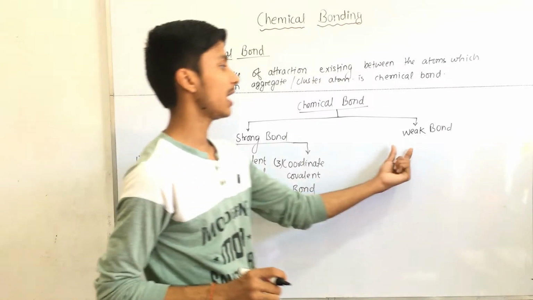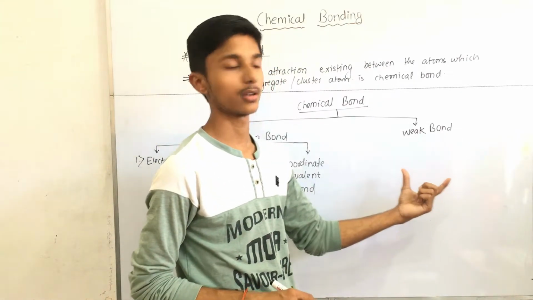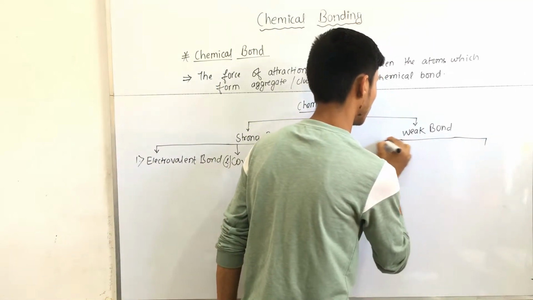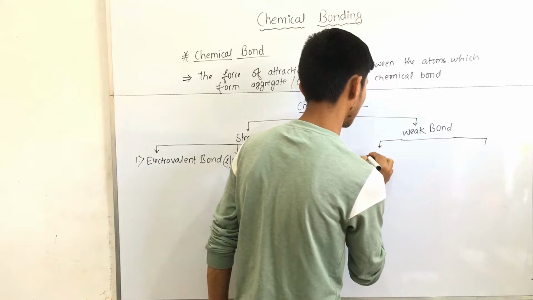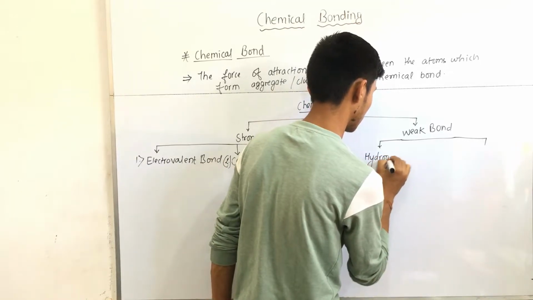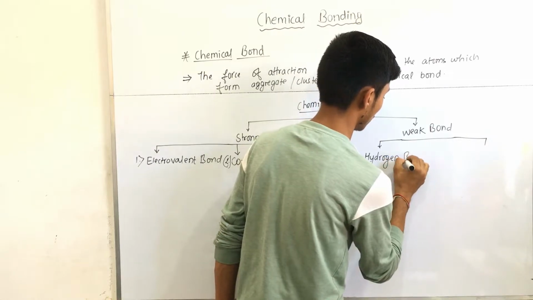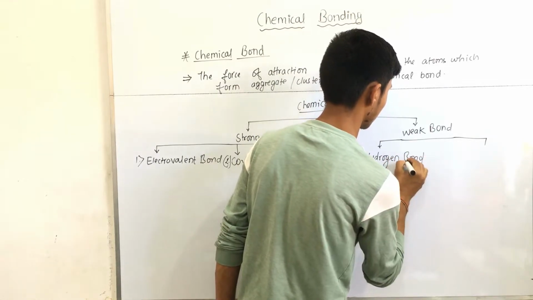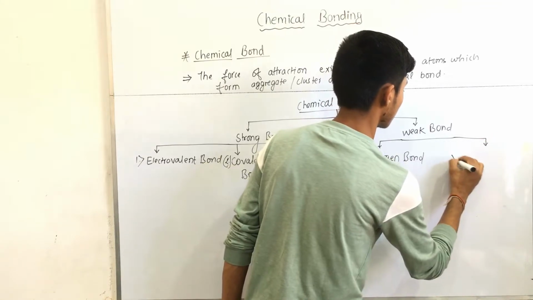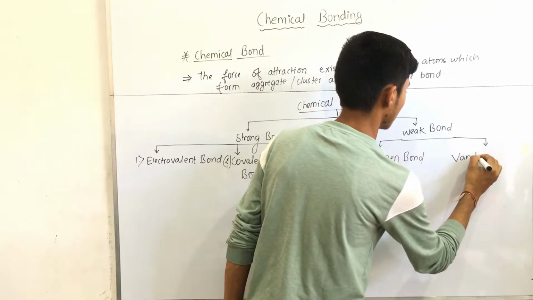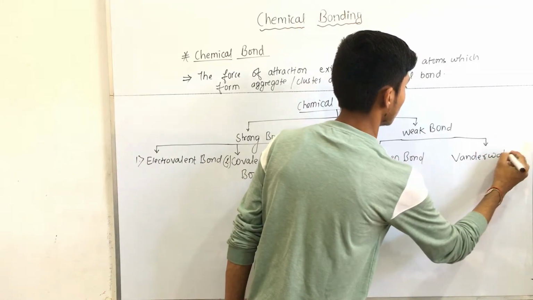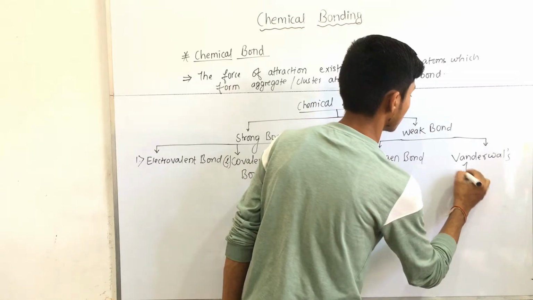And there are two types of weak bond. So first one is hydrogen bond and second one is van der Waals force.